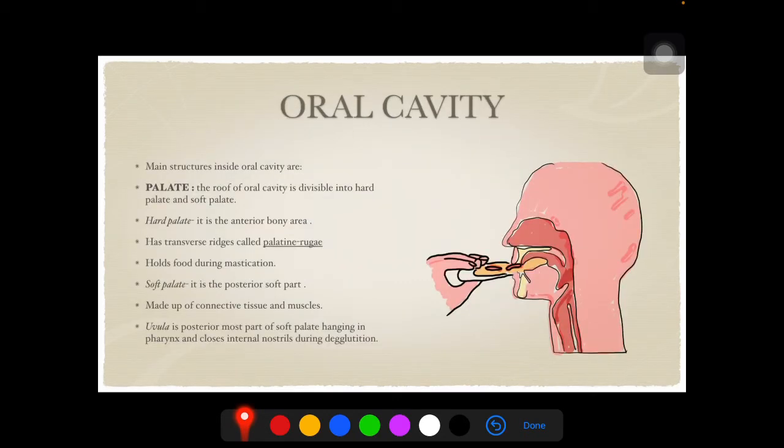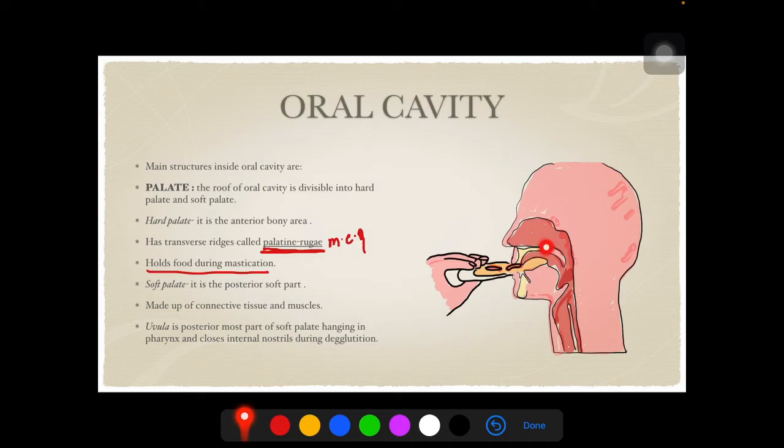Oral cavity. The main structure inside the oral cavity is the palate. When we talk about the palate, there are two main regions, the hard palate and the soft palate. The hard palate is the anterior bony area. It has transverse ridges called palatine rugae. This is an MCQ question: where are the palatine rugae present? They are present on the hard palate. What is the function of the hard palate? It holds the food during mastication.